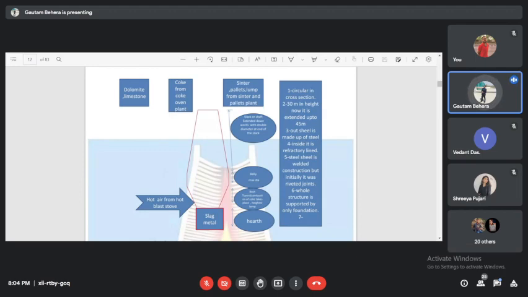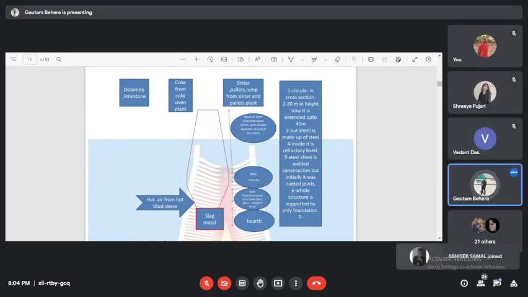Similarly, the carbon monoxide has to move from bottom to top, and unless you have permeability in between the particles, it cannot move easily. So both are required. Vedant, you understood my point? Yes, sir. And if the size of the particle is bigger, penetration will also be less, yes or no? Because carbon monoxide has to travel more distance, and it will take more time for the reduction to happen.